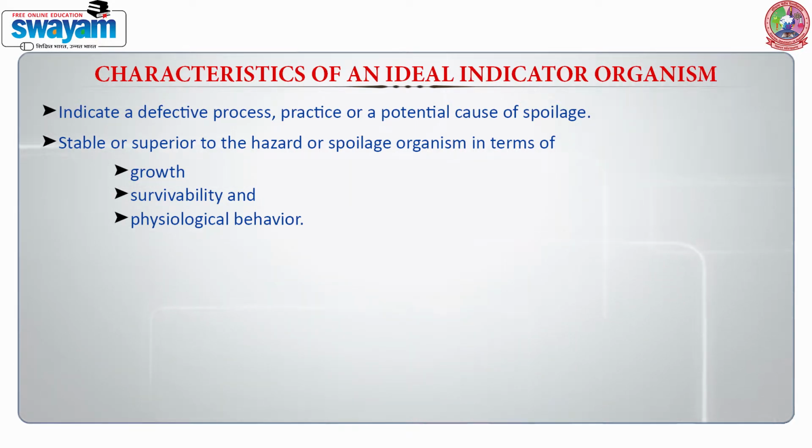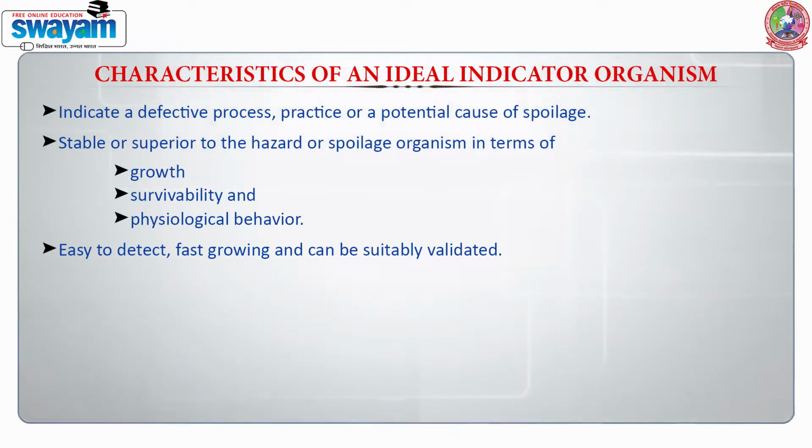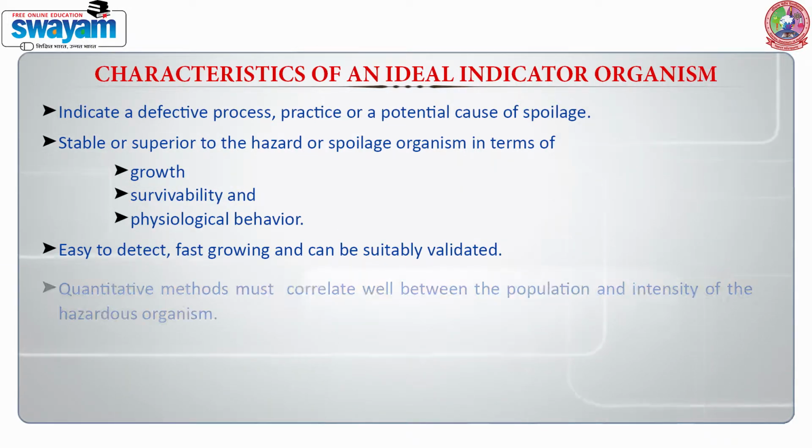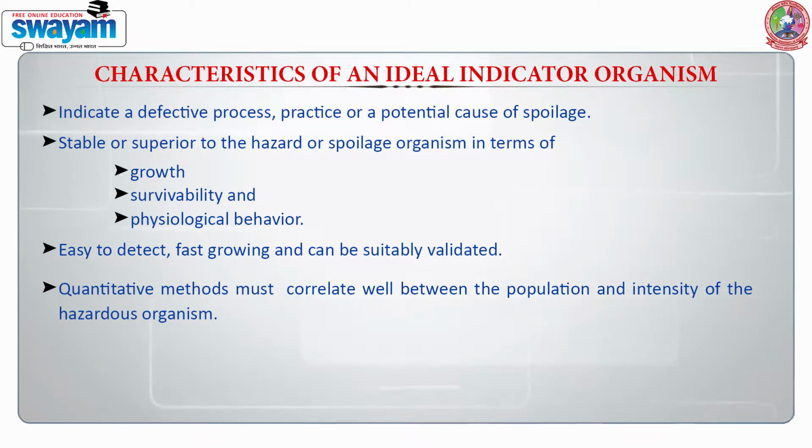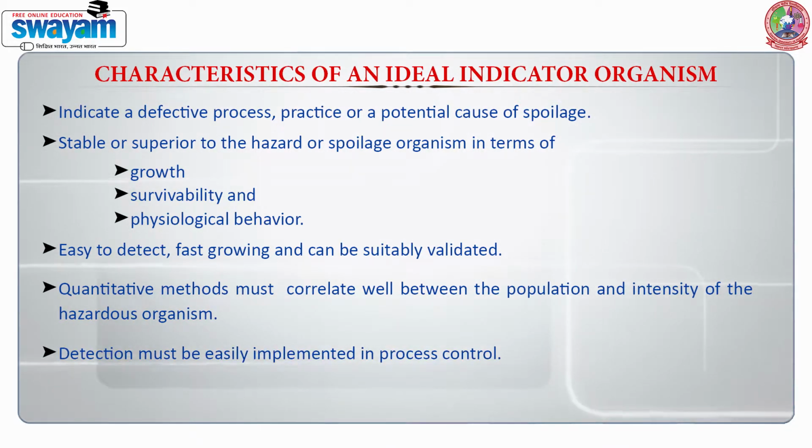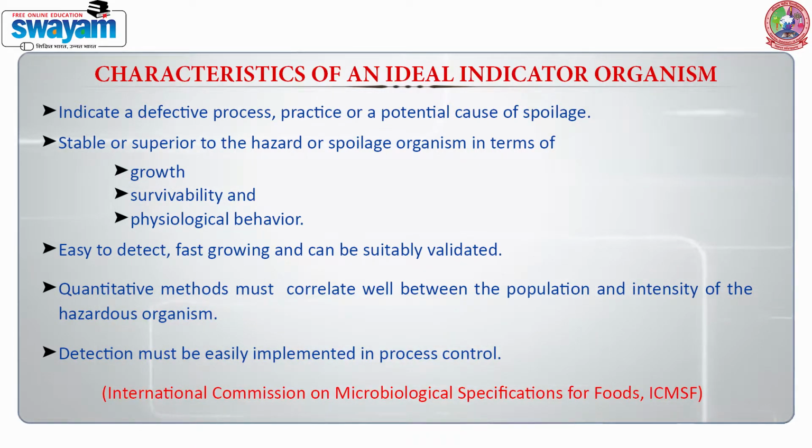Therefore, whenever we talk about these indicator organisms, they should be easy to detect, fast growing, and suitably validated, which is very important when we are talking about food safety management systems. Quantitative methods must correlate well between the population and the intensity of the hazardous organism. Their detection must be easy and it should be easily implemented. All these features were focused on by the International Commission on Microbiological Specification for Foods.